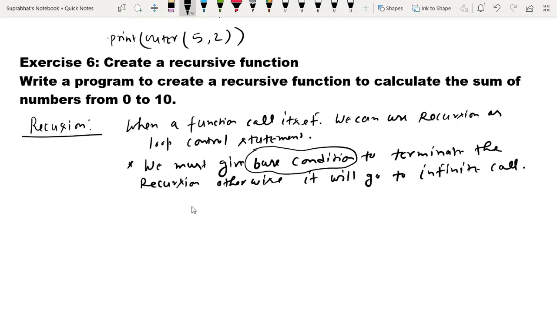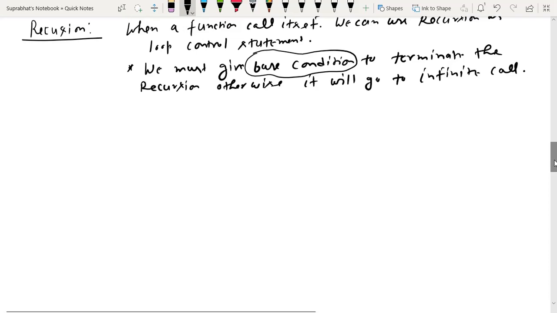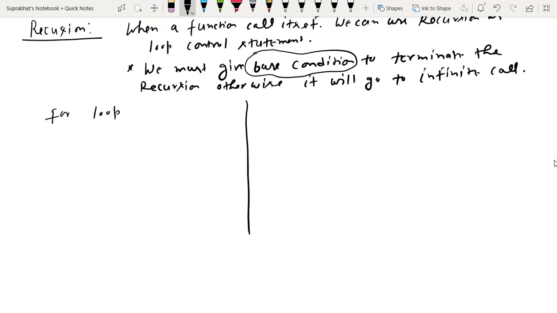For example, this is the question. We will discuss this question later. First of all, we will understand this: suppose we have to calculate the factorial of a given number. First I will make this program using a for loop, and second I will make it using recursion.